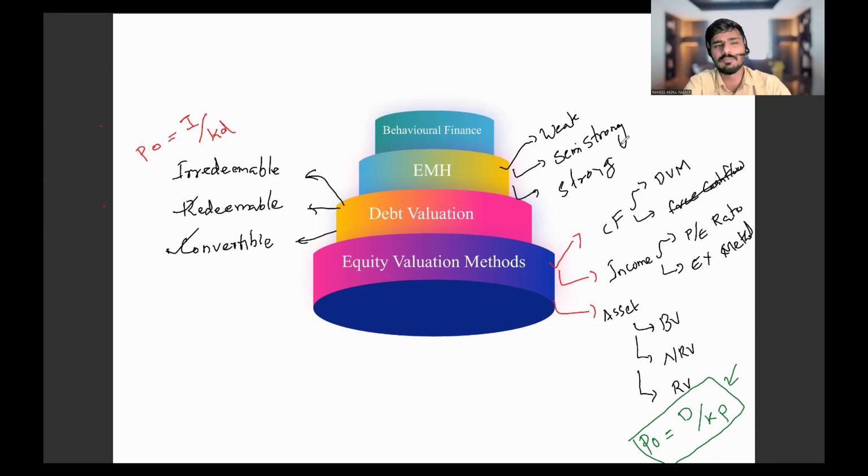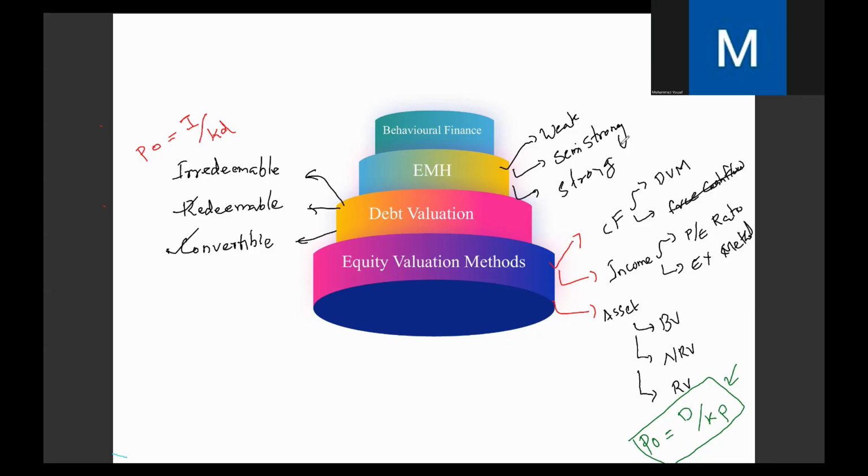What do we mean by information processing efficiency? Information about a company should be incorporated into the share value. Suppose Steve Jobs died in 2012. Immediately when the news came out, Apple shares went down, right? That news should be incorporated into the Apple share price. That's how we can say how efficient the stock market is. So in terms of processing information about a company, the stock market is divided into weak form, semi-strong form, and strong form.